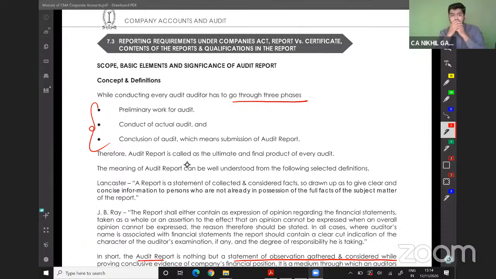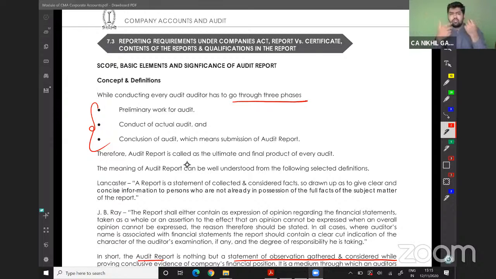First of all, before accepting any engagement, the review is done of a client to understand the nature of the client, whether we should accept this client or not. Because there can be some clients which are not so good with their accounts and so on. So many a times Big Four don't accept these kinds of clients. So the Big Four will scrutinize their books and understand their nature if it is a first time client. And after acceptance, they will start the audit. But audit is not started like this.